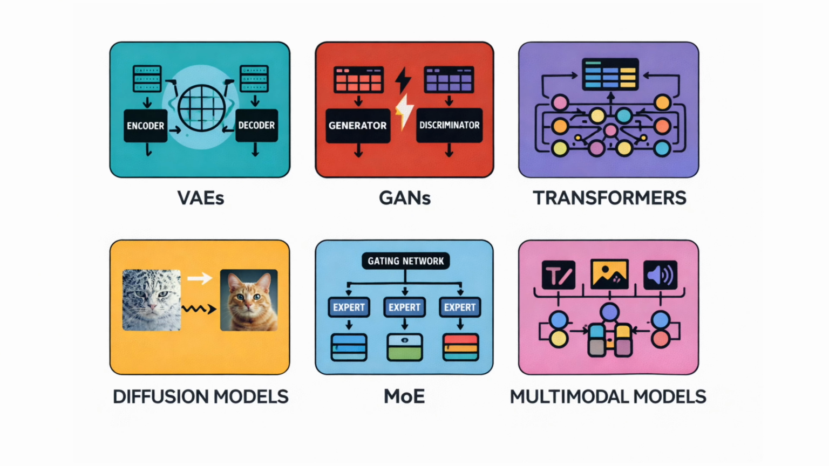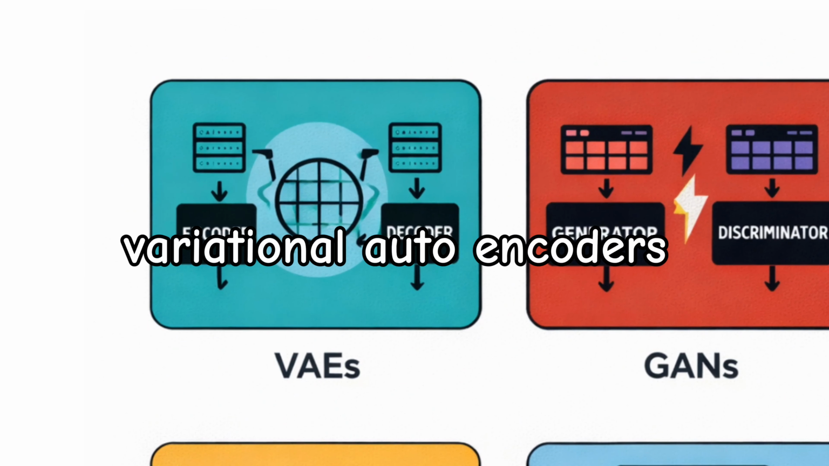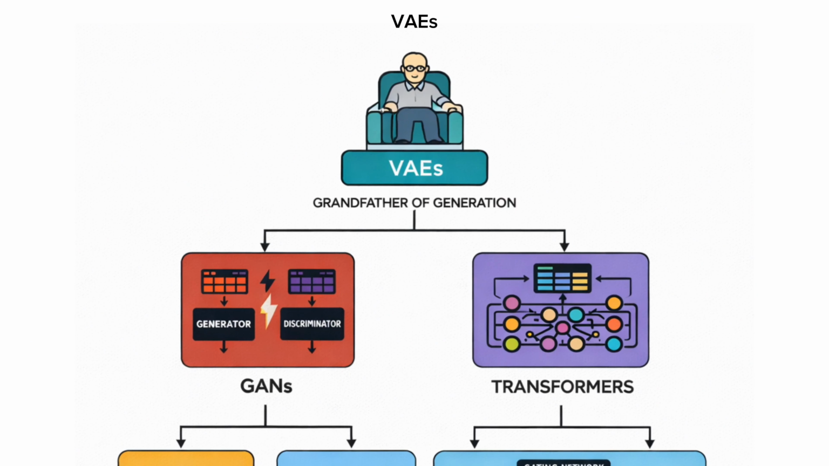From the deepfakes of yesterday to the video generators of tomorrow, here is every major type of generative AI model explained. VAEs, Variational Autoencoders. We start with the grandfather of generation, VAEs.